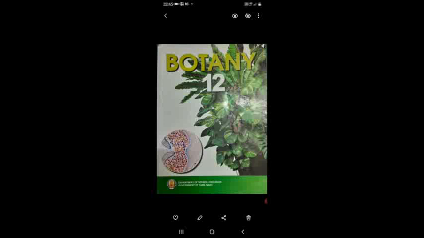Sexual reproduction is the method of reproduction by the fusion of male gametes and female gametes, which are produced in different plant bodies, to form a diploid zygote.